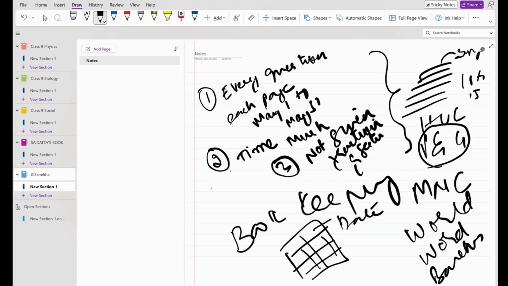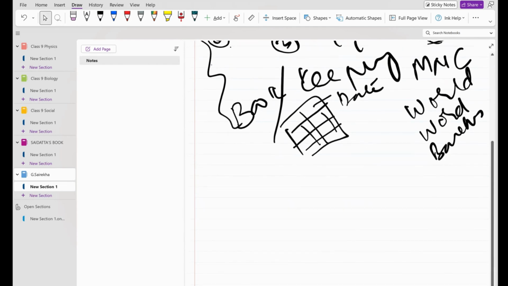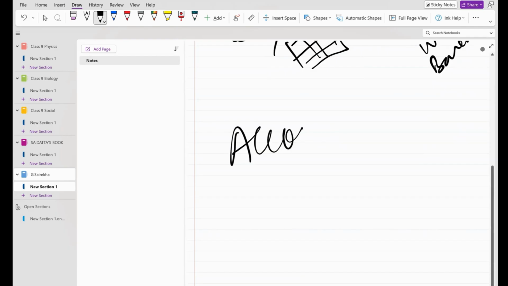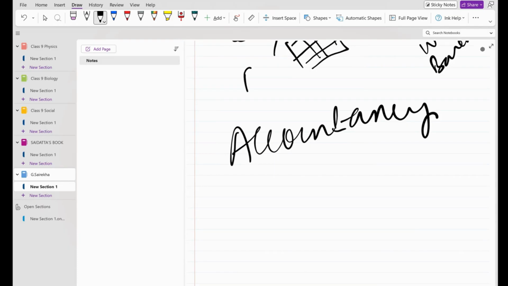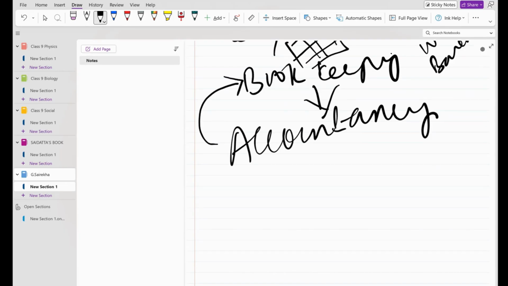It's not possible. So from all these disadvantages, we have developed a concept called accountancy. It has been developed from the limitations of bookkeeping. Accountancy tries to overcome all the limitations of bookkeeping. How will it recover? The first one is, if an owner comes and asks you a question, you should tell him in a fraction of a second. That is our challenge, right?